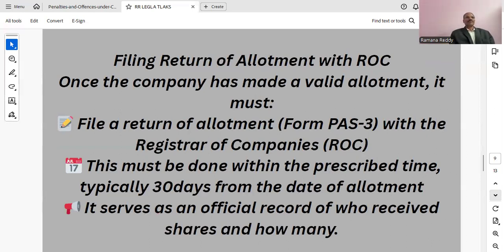Filing return of allotment with ROC. Once the company has made a valid allotment, it must file the return of allotment, that is PAS-3, with ROC. This must be done within the prescribed time, that is within 30 days from the date of allotment. It serves as an official record of who received shares and how money was received.